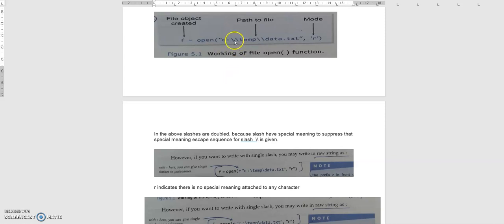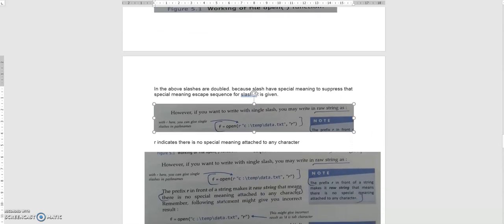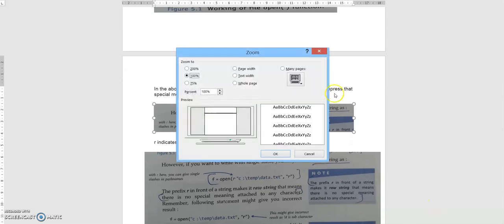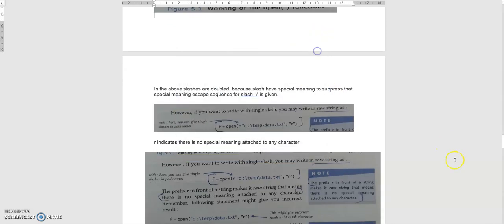Or else if you want to put only a single slash, you can prefix the R character. It means it is a raw string. It will be read as such. There is no special meaning to any character.